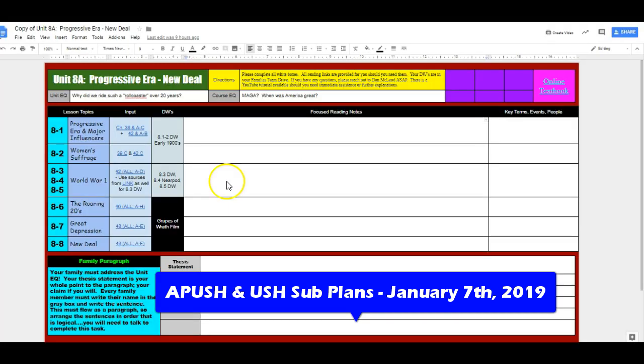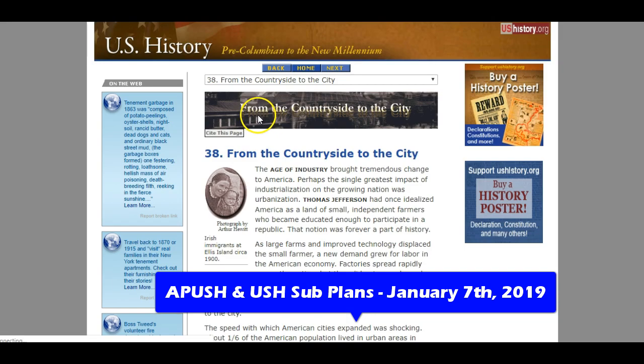But to go back over to the unit overview, just to make sure we do have some understanding on this one, if we're looking at the input here, we would click on the hyperlink. It'll take you to the text that you need to read. For example, you'll see here, this is 46, all, A through H. This one says chapter 38 and A through C. So I'm going to show you what that looks like. Let's assume I left-clicked, which I already did. It'll come over to this text here now. So you see how it says chapter 38.